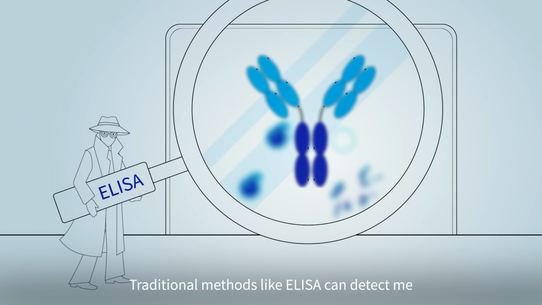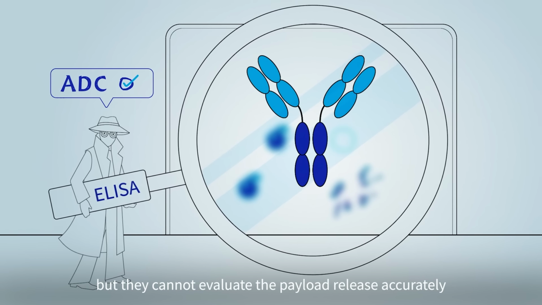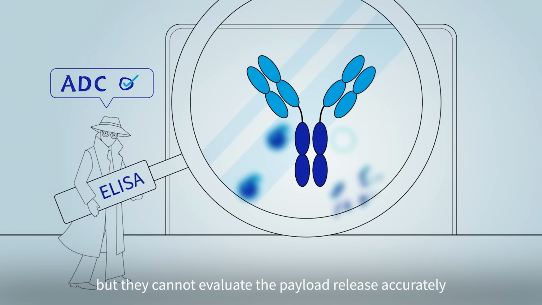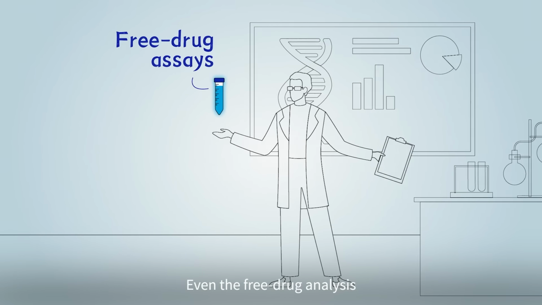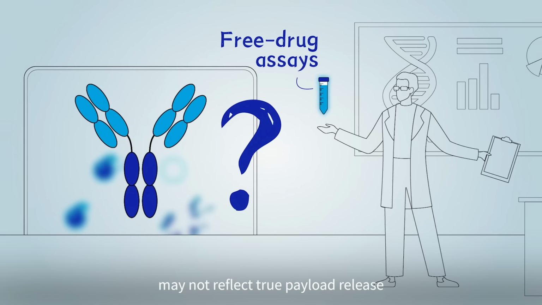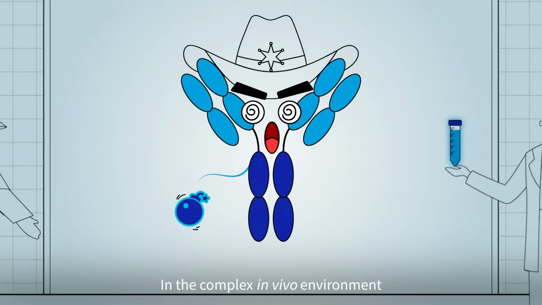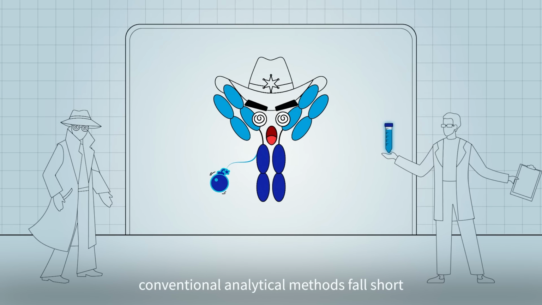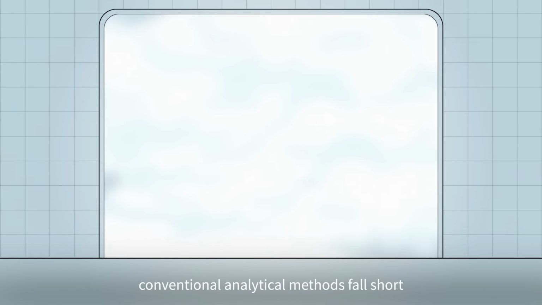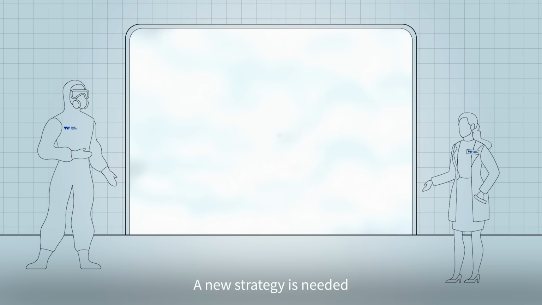Traditional methods like ELISA can detect me, but they cannot evaluate the payload release accurately. Even the free drug analysis may not reflect true payload release. In the complex in vivo environment, conventional analytical methods fall short. A new strategy is needed.